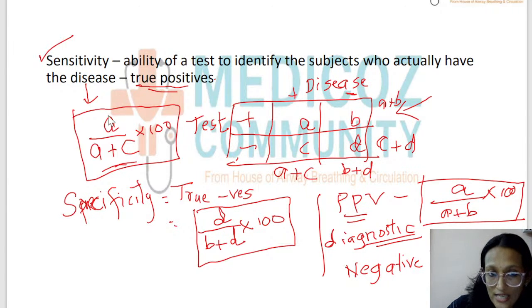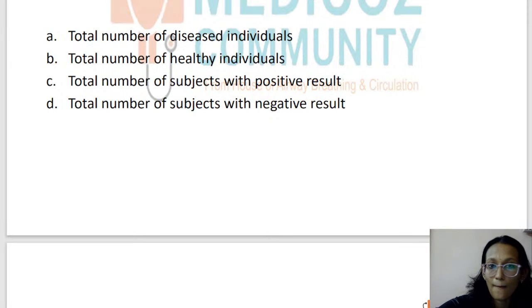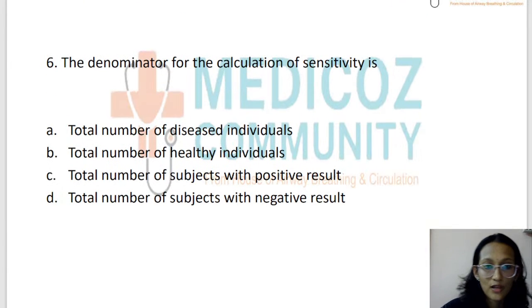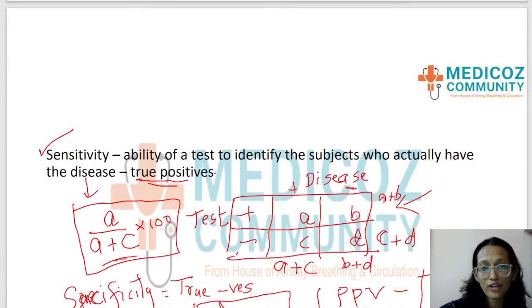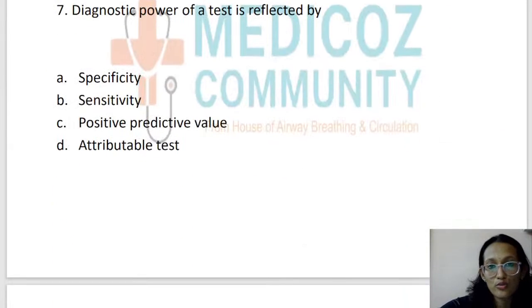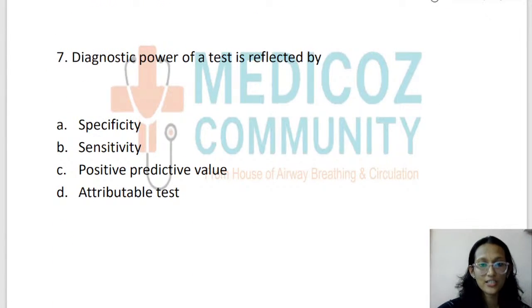going back to the question, they have asked what is the denominator of sensitivity. So sensitivity, let's see what is the denominator, what are the options that are there. Those who have put in the chat box. Okay, so the total number of subjects with the disease, or total number of diseased individuals, are the people who will be the denominator for sensitivity. Okay, so that is a direct question if you know the formula and if you are able to draw the 2 into 2 table. So that was about sensitivity, specificity.